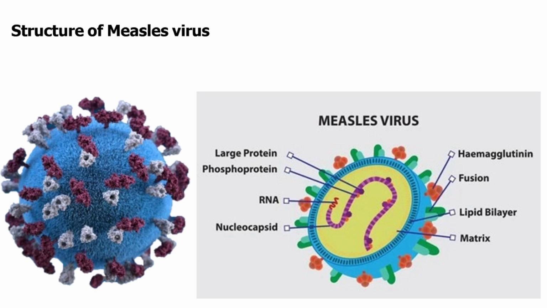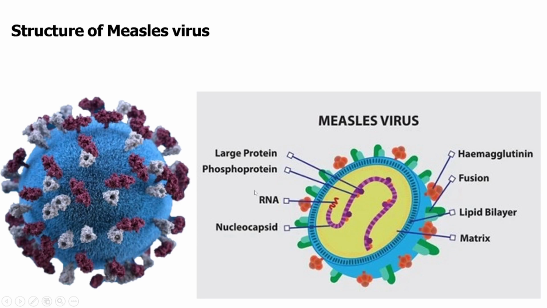And after that, we can see there is a nucleocapsid. Inside the envelope, there is a nucleocapsid, which is a helical structure made up of viral nucleoprotein and the viral RNA genome. The nucleocapsid protects the viral RNA and plays a crucial role in viral replication and assembly. As you can see, this is the nucleocapsid in which the viral RNA is protected.